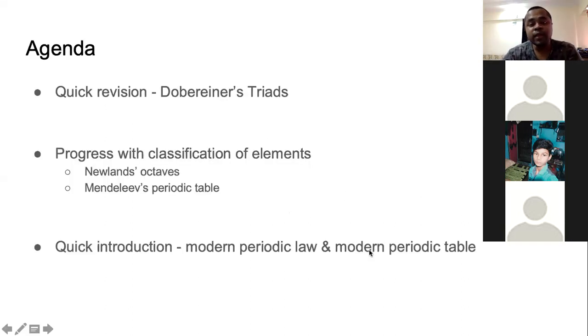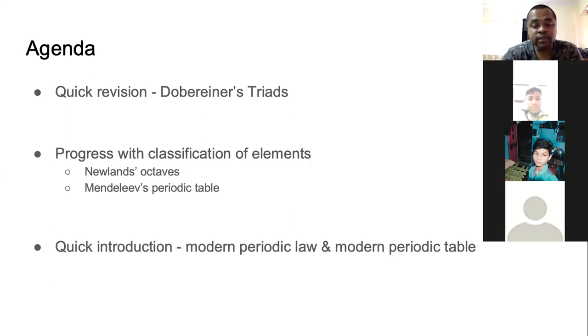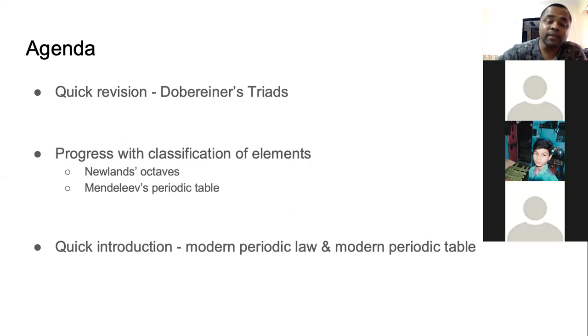This is how the session would be. A quick revision of what we studied in the last class, especially Dobreiner's triads. Then we will progress with the topic of classification of elements, where we will study the law of Newland's octaves and Mendeleev's periodic table. And towards the end, we will finish by a quick introduction to the modern periodic law, modern periodic table. We will do this so that when you read on your own to prepare for the class tomorrow, you will not be lost. You have something to hold on to while you are reading.